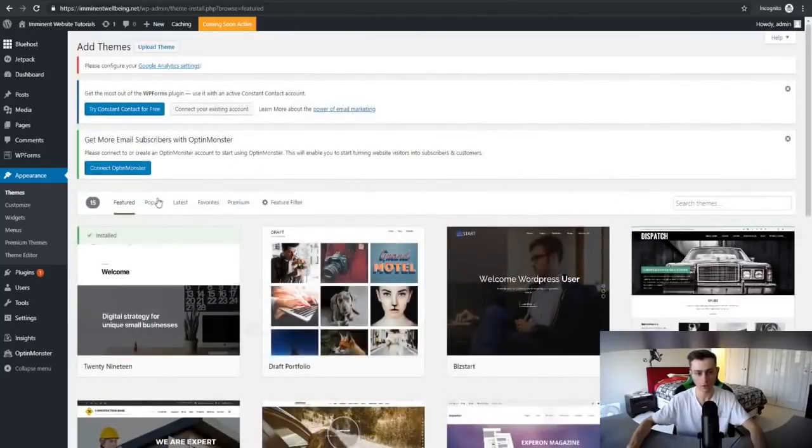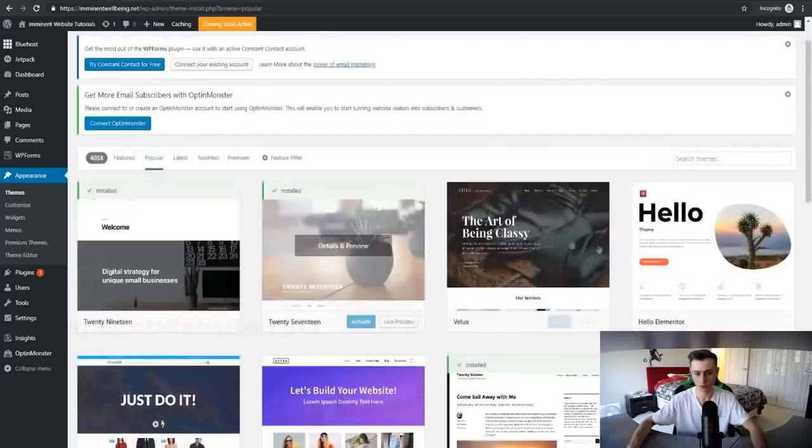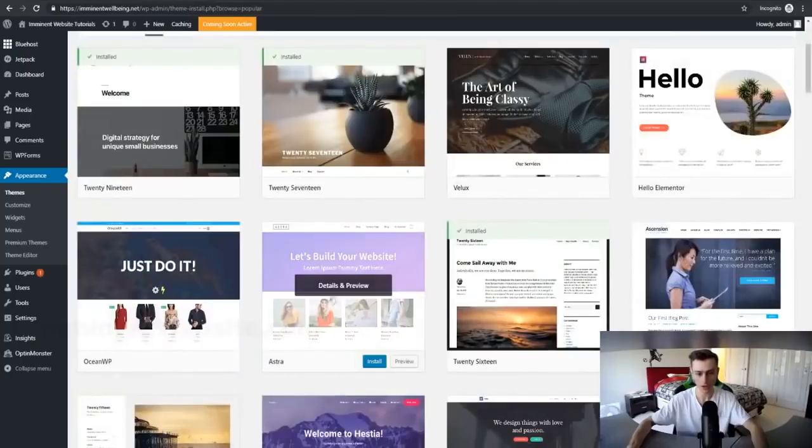If, for example, we want to look at the popular themes, we can choose the popular ones. As you can see, there are a lot of different themes we can choose from. Or perhaps you already have a theme you wanted before entering this video, then you can just search that theme up right here. Or if you want to buy a premium theme, you can buy that theme, and then just follow the instructions from then on. So let's go ahead and choose the Astra theme. I like this theme a lot, so let's click on this one right here.